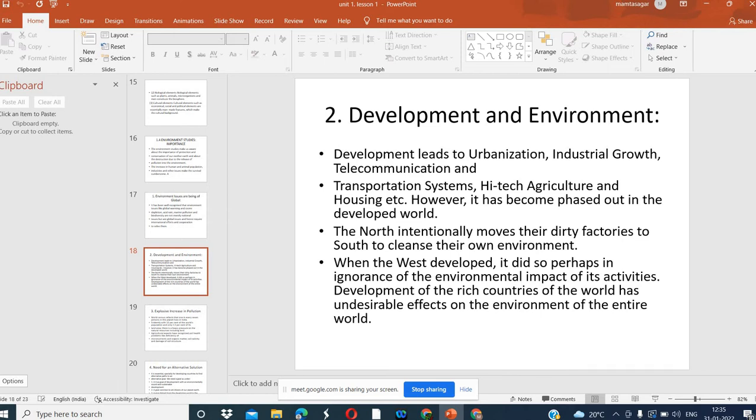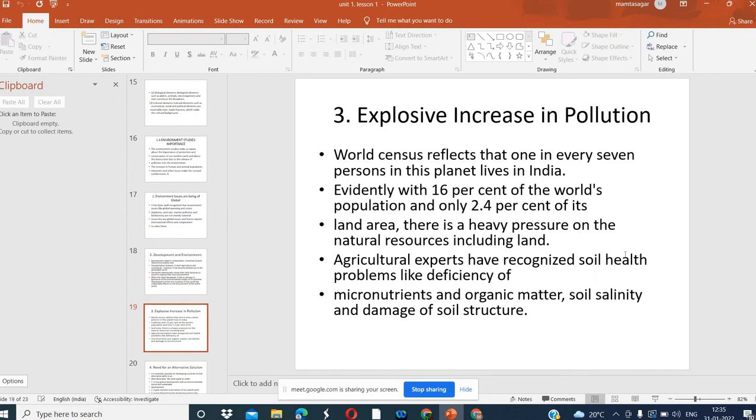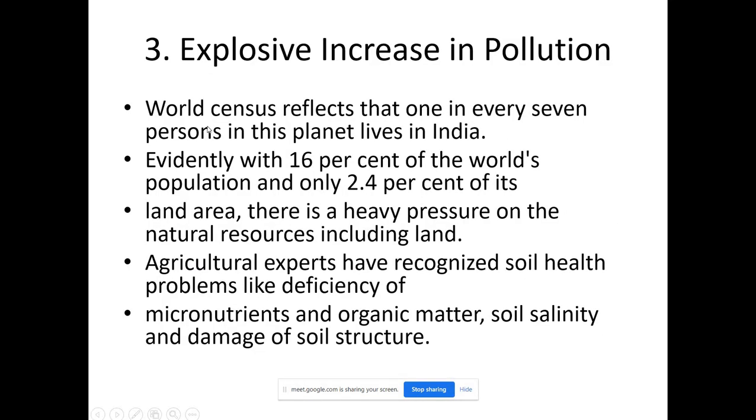So these are the different activities. An explosive increase in pollution is also a big problem. World census data reflects that 1 in every 7 persons on this planet lives in India. So 17% of the world population lives on only 2.4% of its land area. So there is heavy pressure on the natural resources, including land.